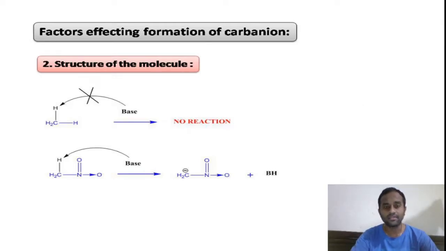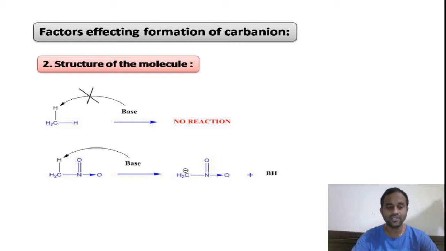Generally in hydrocarbons like methane, that is alkanes, in the first reaction you can see here, the polarity of the C-H bond in alkanes is not high. The C-H bond is not polar. So these alkanes do not give H+ ions in the presence of a base. It is very difficult to remove the H+ ion from these compounds because the polarity of the C-H bond in these sp3 hybridized alkanes is less.